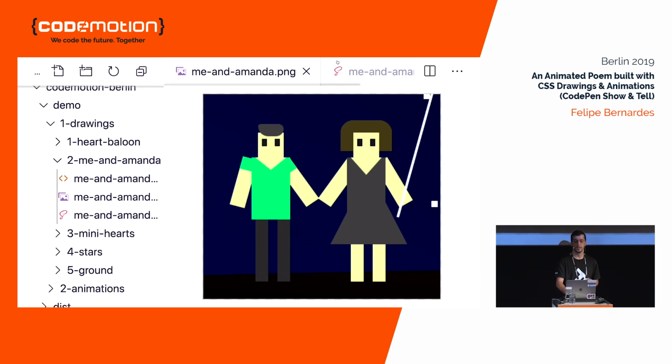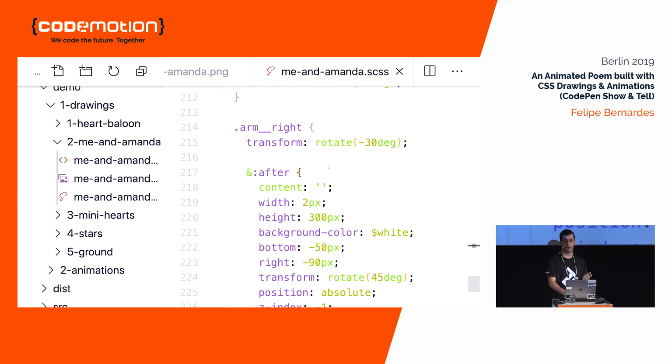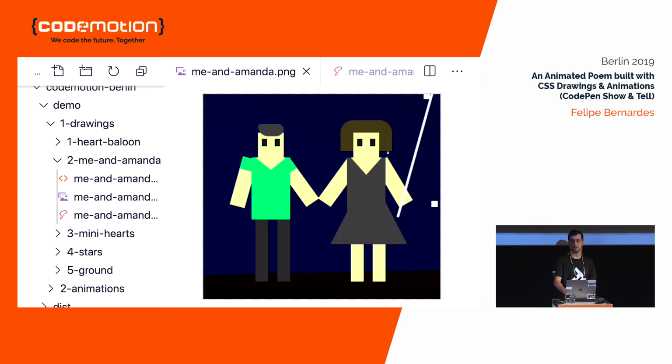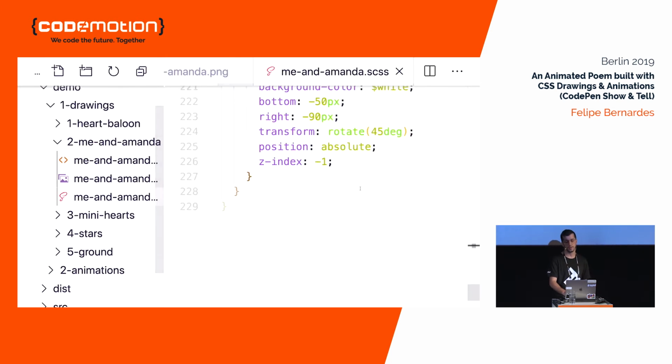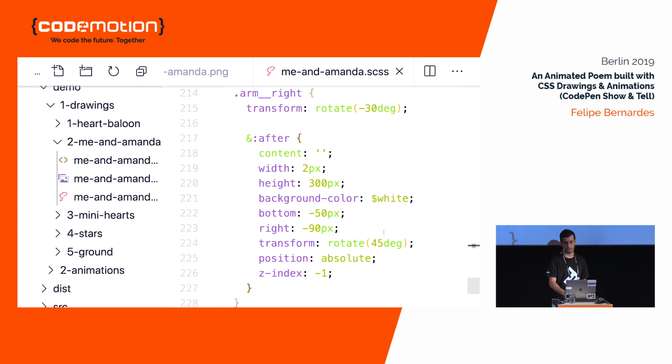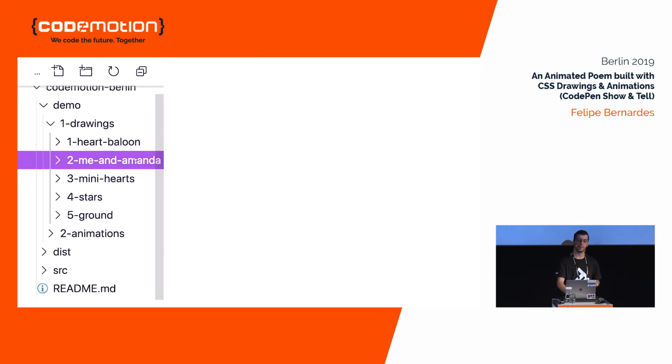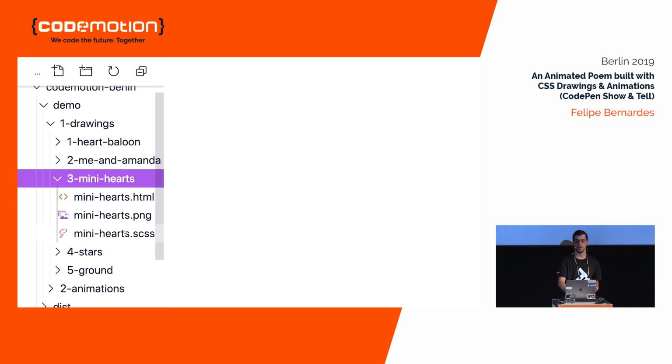So okay, the arms have different rotations because she's holding this cord of the balloon, and there is also the cord of the balloon being determined with the after element here. Okay, this was the most difficult part. All of the other elements are pretty much basic shapes.